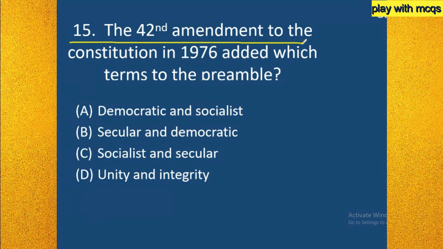So here the 15th question: the 42nd Amendment to the Constitution in 1976 added which terms to the preamble? They are asking which terms have been added in the preamble in this amendment. We have discussed this in this class in previous questions, so you can easily answer it. I'm giving you 10 seconds, you can answer it.